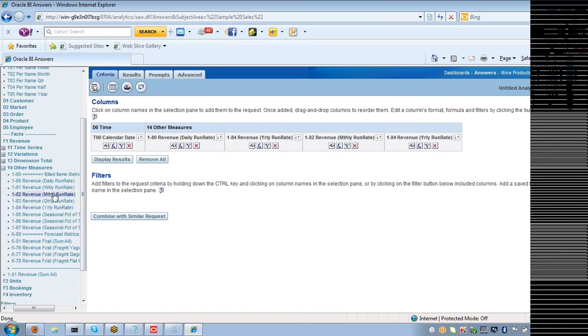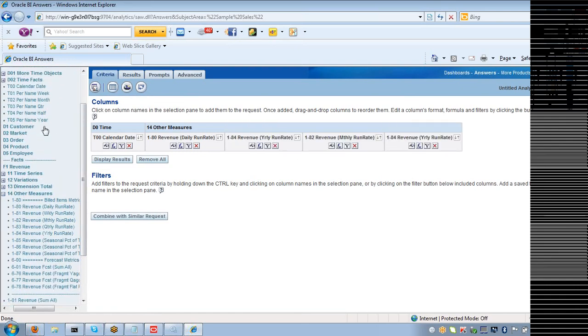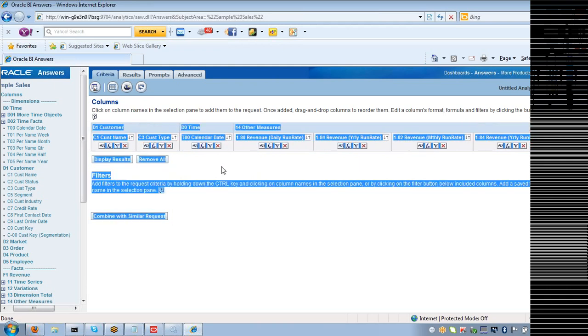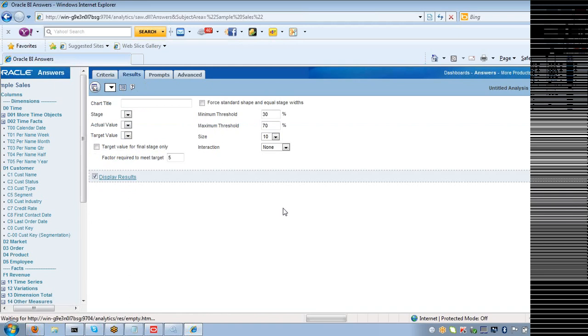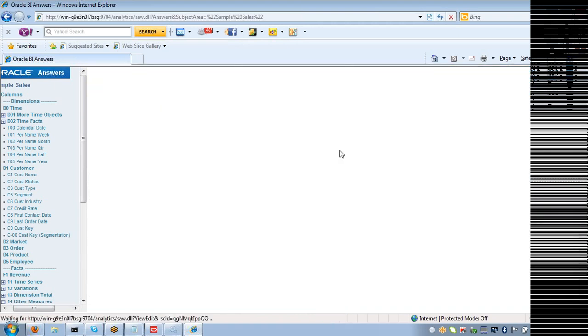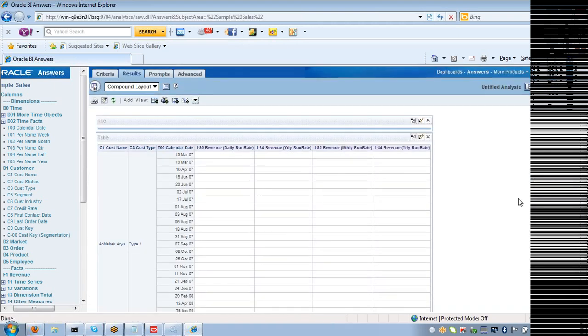I can select the customer name and the type. I want this first. I just put it at the first here. Like this. Then display results. The default is compound layout. Get a report like this.